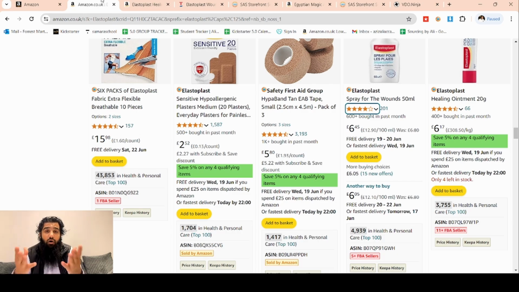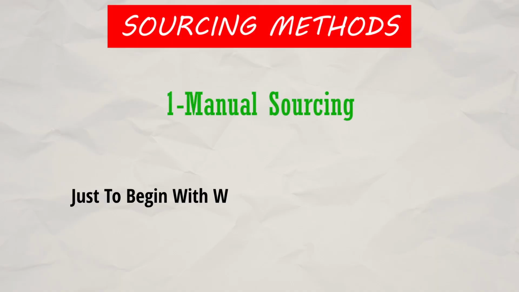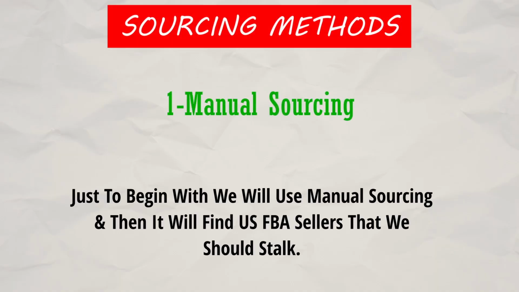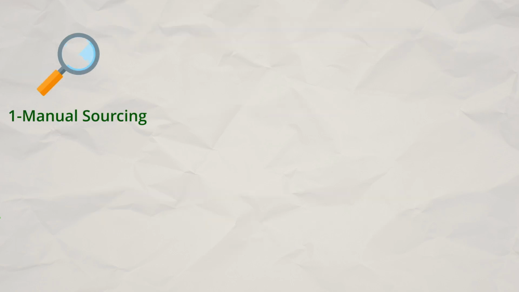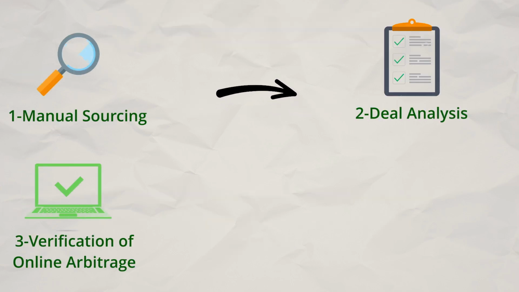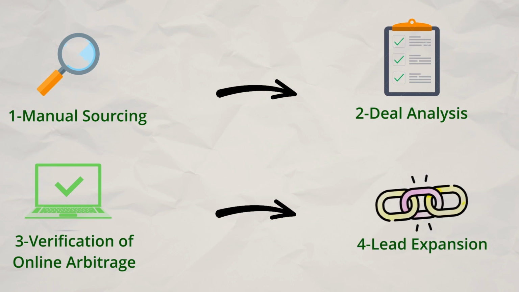But to begin with, how do we know which stores are doing online arbitrage, or how do we find these stores? To begin with, we have to do manual sourcing, the manual way. What we will be doing is finding our first product manually, and then we would use that product as a lead to find stores that are selling that product, and then we will stalk those stores.